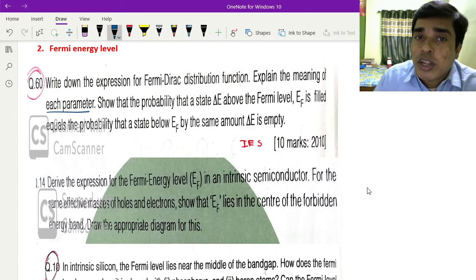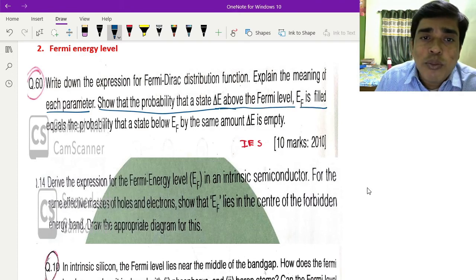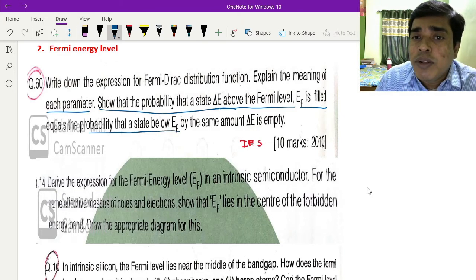I have done this. Now show that the probability that a state delta E above the Fermi energy level EF is filled equals the probability that a state below EF by the same amount is empty.